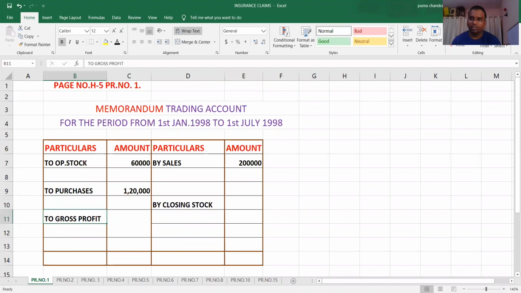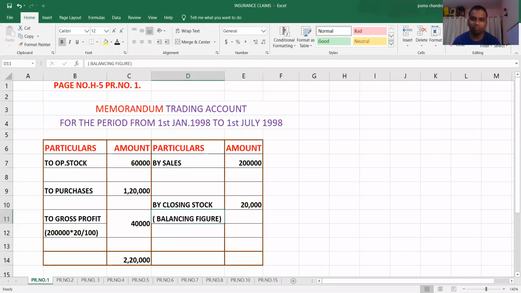Now calculate the gross profit. What is your gross profit? 2 lakhs into 20%. 2 lakhs is the sales. 20% is the rate of gross profit. How much does it come? 40,000. So what is the total debit? 2 lakh 20. What is total credit? 2 lakhs. So difference amount is nothing but what? Your closing stock. How much? 20,000.